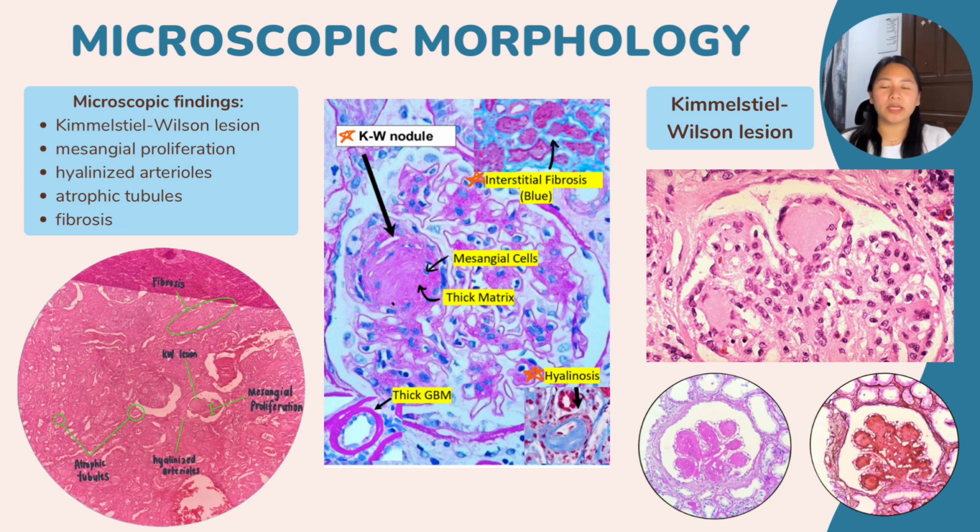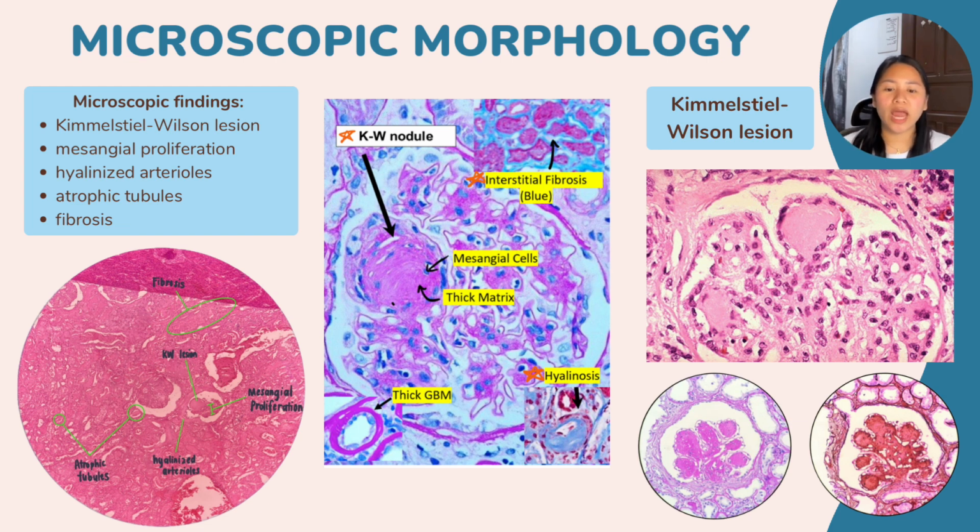What we can find microscopically are the following: Kimmelstiel-Wilson lesion, mesangial proliferation, hyalinized arterioles, atrophic tubules, and fibrosis. In the glomeruli, we see a thickening of the glomerular basement membrane. There's also a diffuse glomerulosclerosis, which is a uniform increase in the mesangial matrix. Next is a classic, though not always present, lesion: nodular glomerulosclerosis, also known as the Kimmelstiel-Wilson lesion. These are spherical eosinophilic nodules in the periphery of the glomerulus.